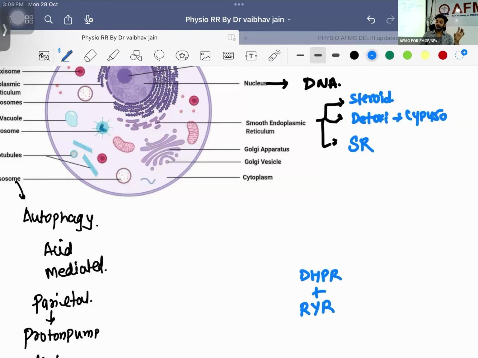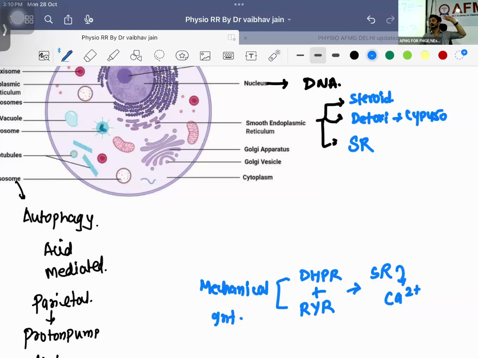And remember the question. That is a NEET PG last exam question. This is a mechanical interaction. This is not a chemical, this is a mechanical interaction. The reason being the space between these two things is just 15 nanometer, right? So they will be doing a mechanical interaction, and what will happen? You will be having release of calcium from sarcoplasmic reticulum, and calcium is responsible for three functions.